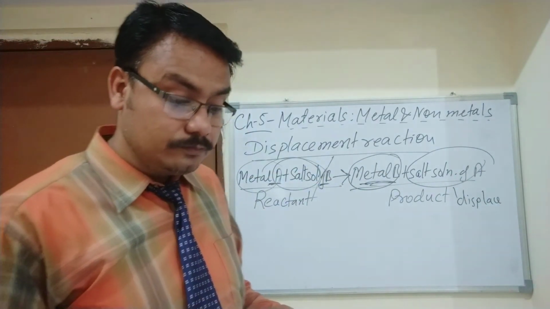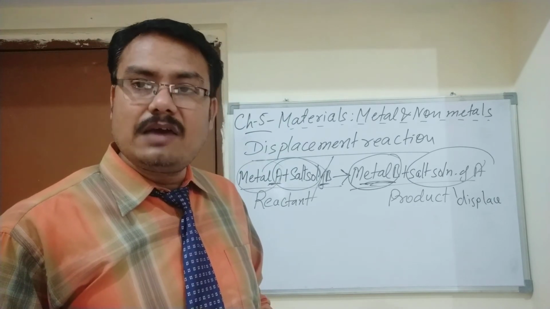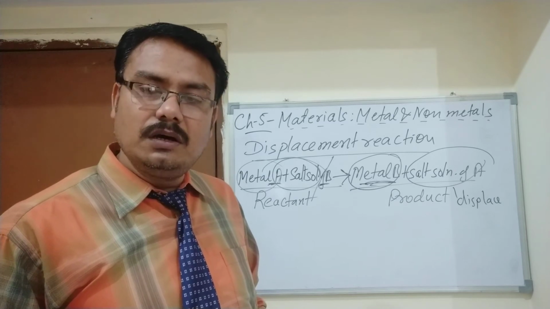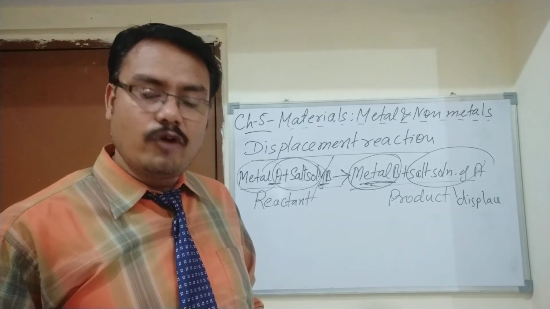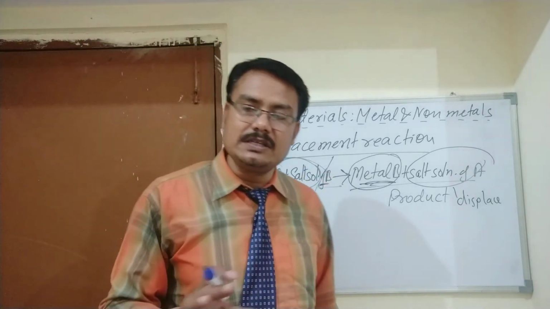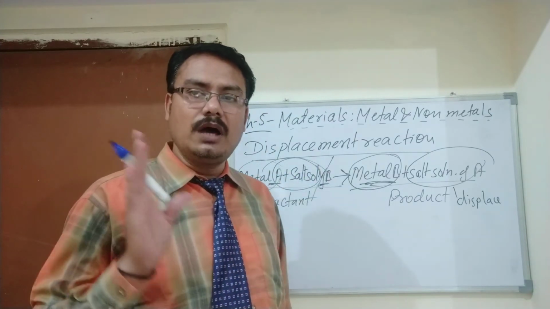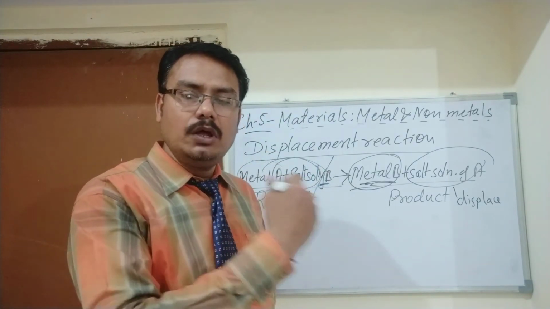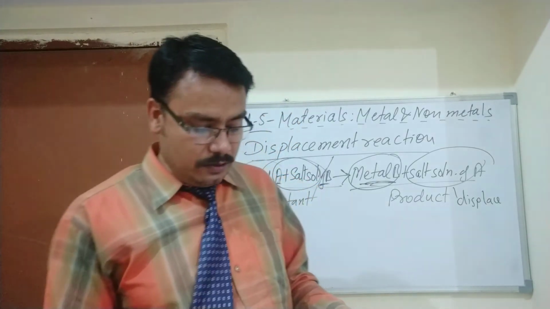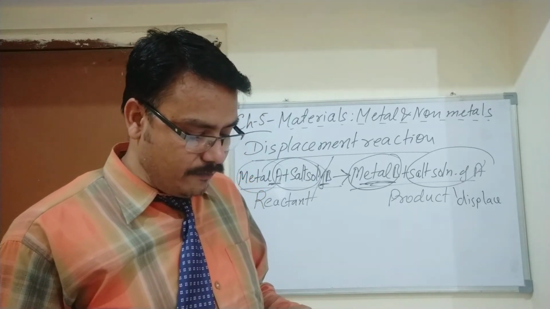So student, you can see here, as I have already told you, more reactive metals can displace the less reactive metals from their compounds in the solution. Just now I told you in the reactivity series there are a few metals which are highly reactive and a few which are low reactive. The highly reactive ones remove the low reactive ones away. So this is called the displacement reaction. With an example I am going to explain it to you.